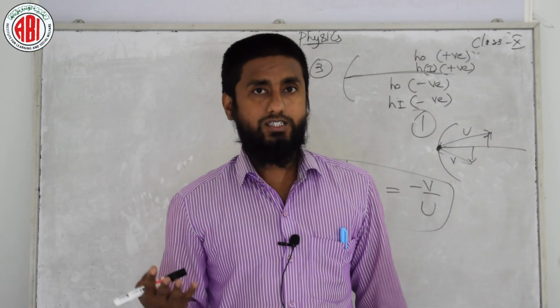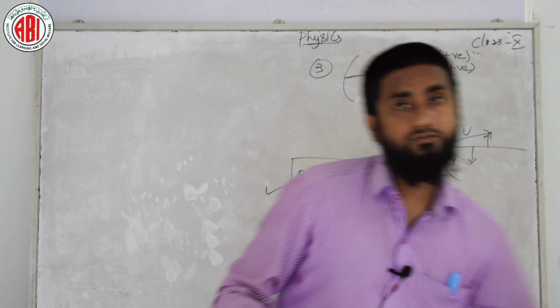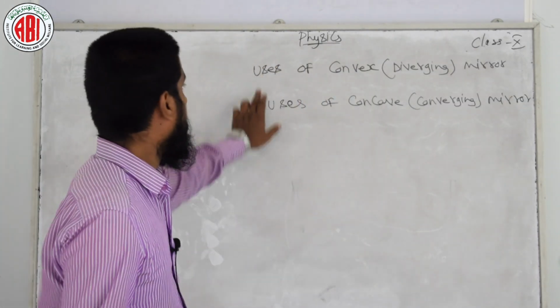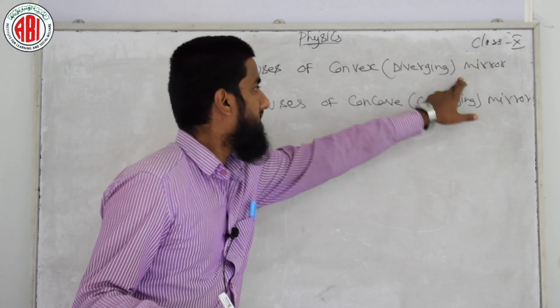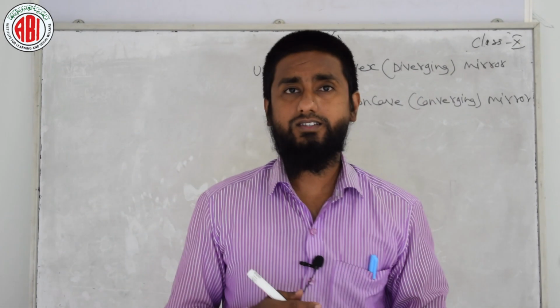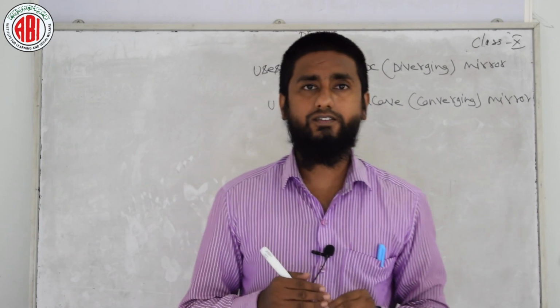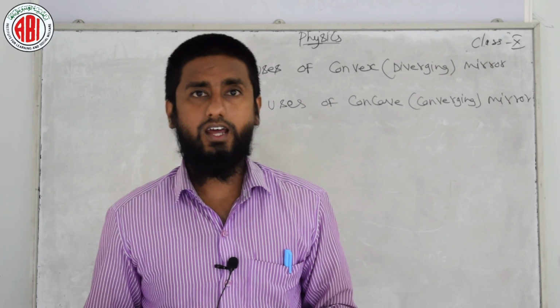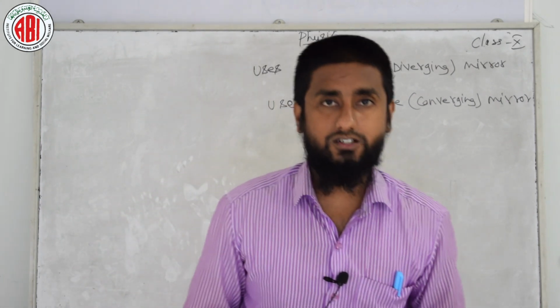Now one more thing I would like to say, the uses of convex and concave mirrors. Okay students, the next topic is uses of convex, that is the diverging mirror, and uses of concave, the converging mirror. Make sure that a convex mirror is nothing but a diverging mirror, and a concave mirror is nothing but a converging mirror. In examinations it might ask you, what are the uses of a convex mirror.